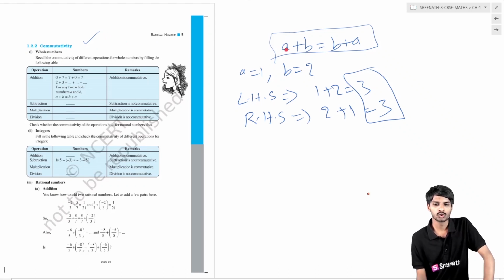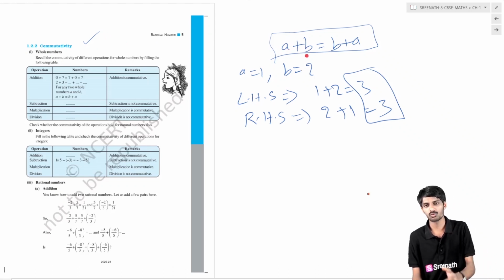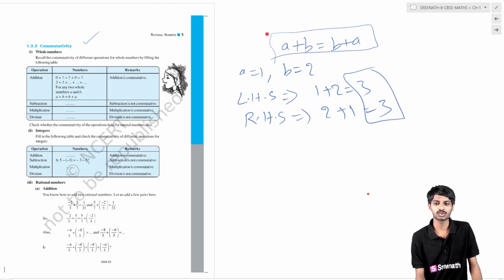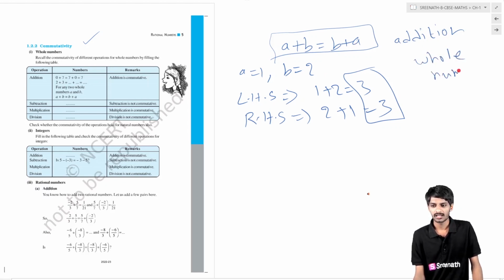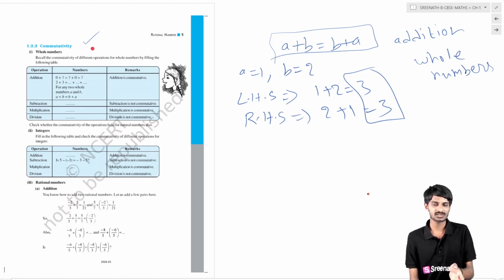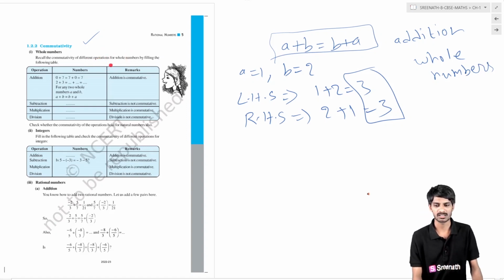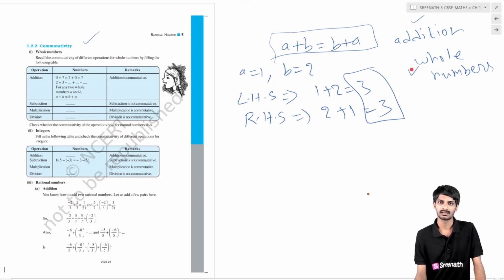If you want to consider the commutative property under addition, take these as whole numbers. In the beginning I told you that every property is the same, but it acts on different operations and different numbers. In this case we have taken the addition operation and whole numbers.